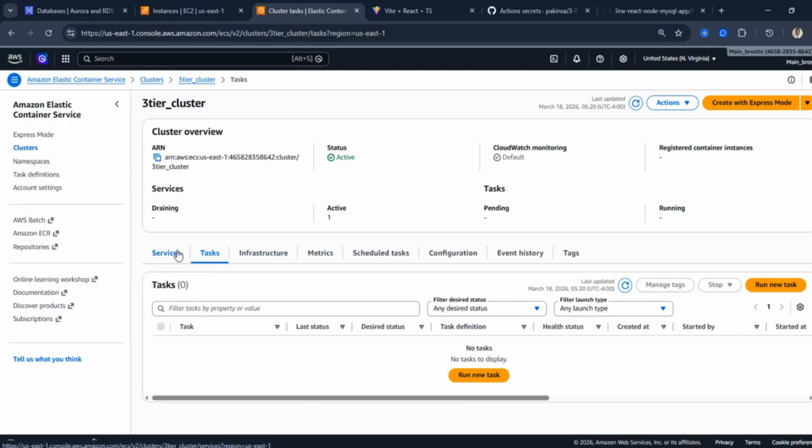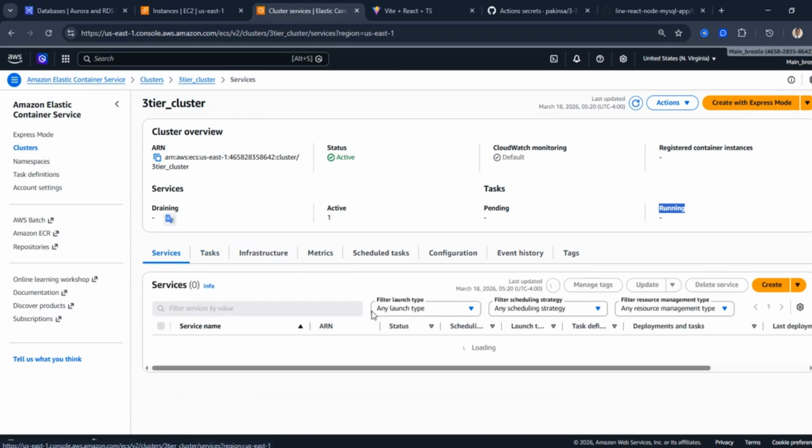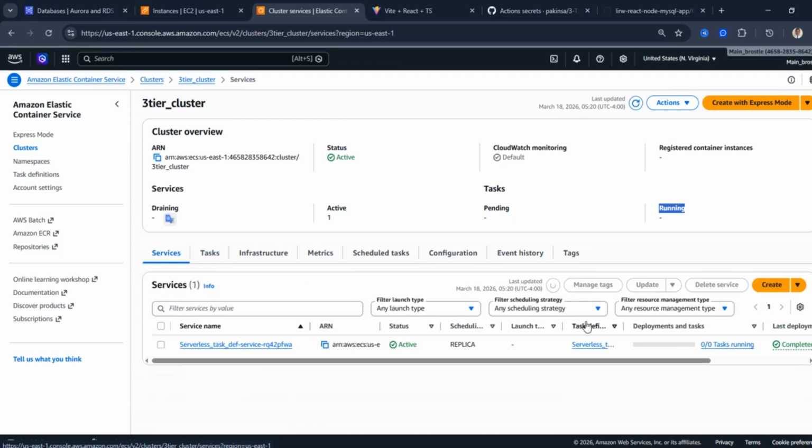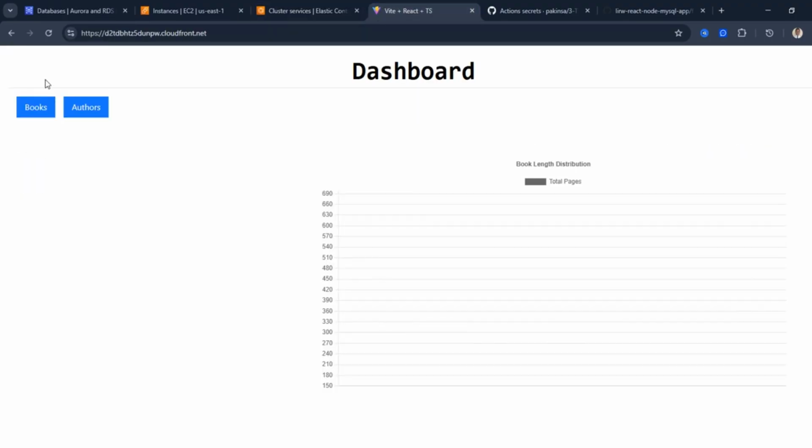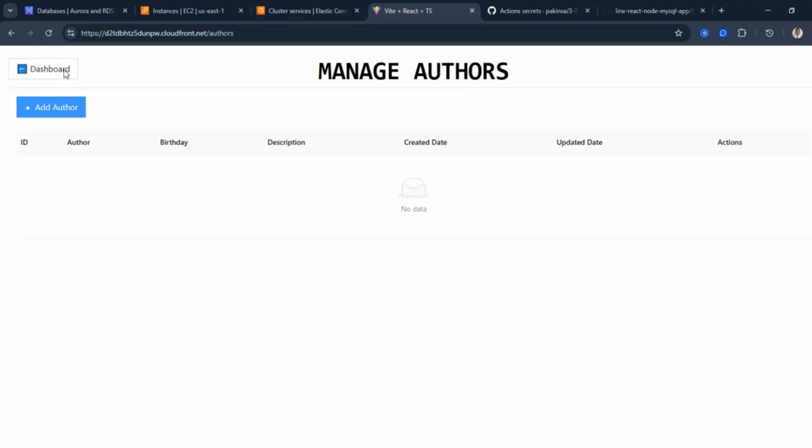So what I want to do now is to activate. You can see that nothing is running right now. Everywhere is zero, and there is a service active, but no tasks are running at the moment. You can see 0/0 tasks running. So I want to bring our website back to life. This is not working at the moment. You can see that my website is not working at the moment.